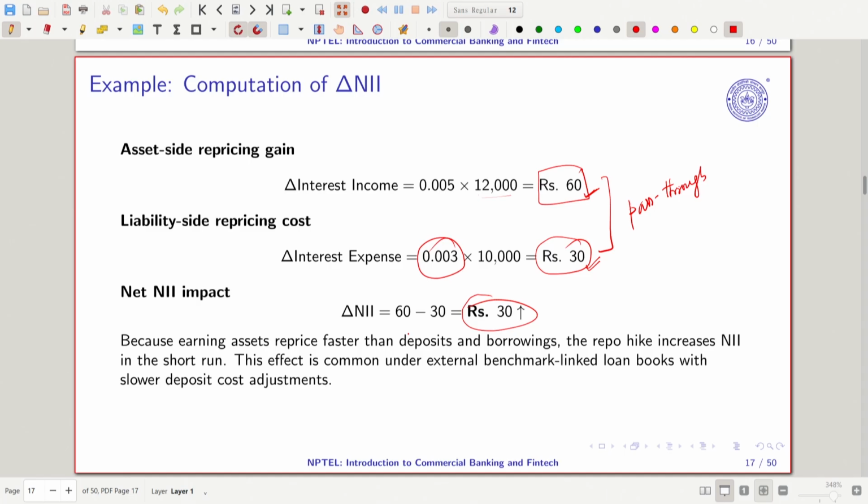So net income impact, you can see, is directly linked with monetary policy, and with this we are able to solve two puzzles. One is whether monetary policy transmission is smooth. It is no. Monetary policy transmission is happening, but it is not smooth, right. We are seeing that banks are discriminating between asset and liability. So this is also one angle that we often look at.